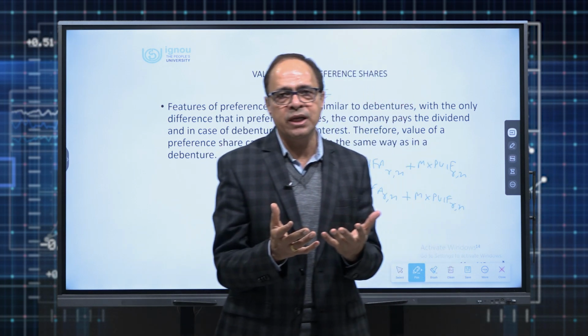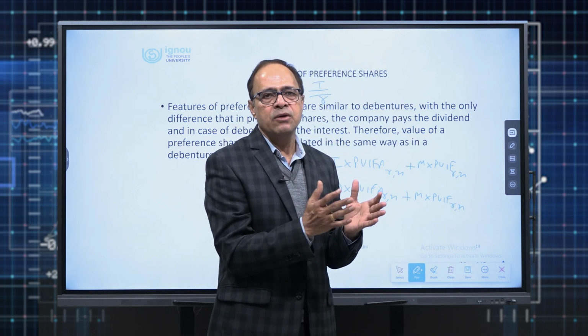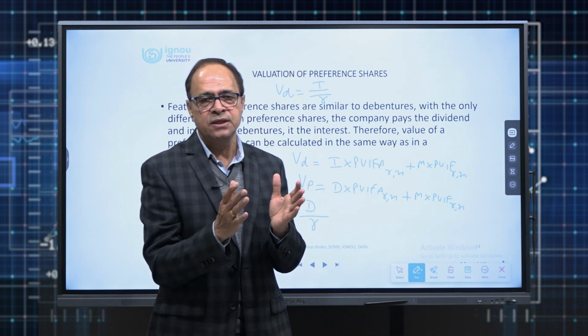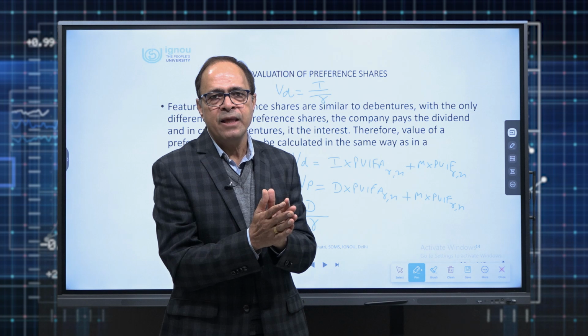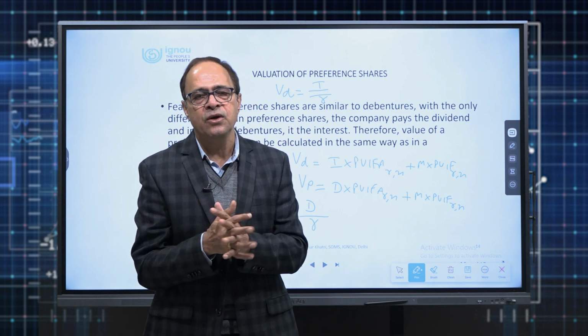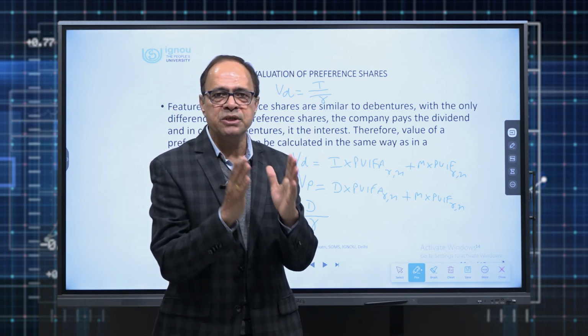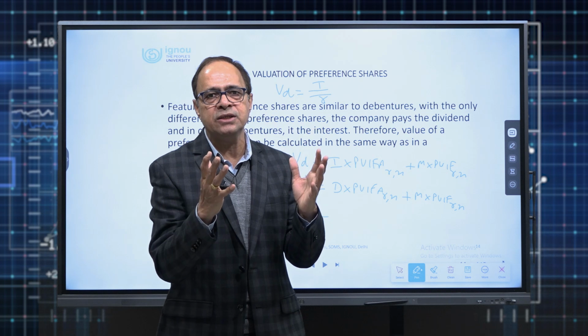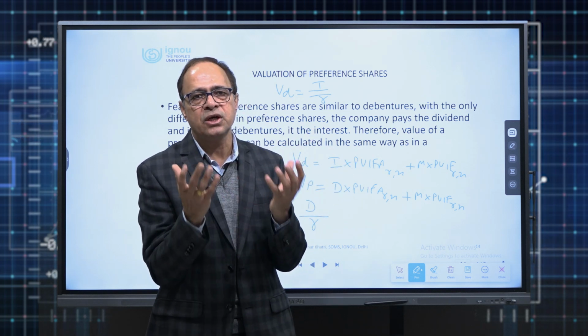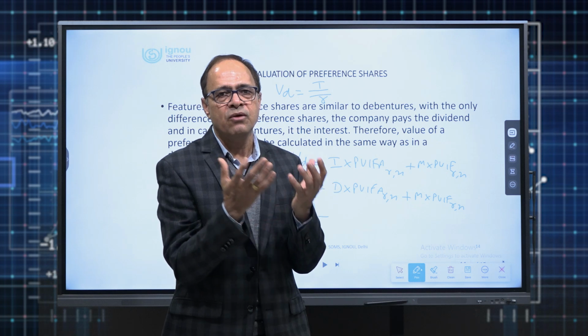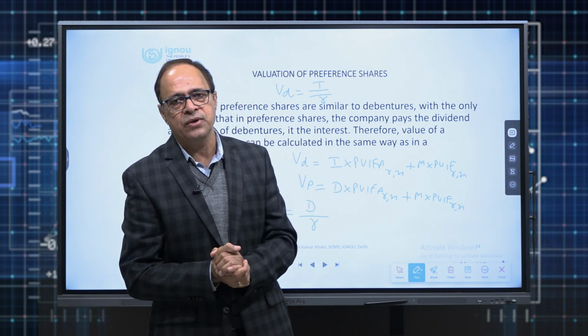So practice those numericals. In the subsequent class, we'll go for the valuation of equity shares. That will be the second conceptual part of valuation of securities. And then in third and fourth lecture of valuation of securities, please don't miss it out. We will have an extensive practice of all the concepts learned for the valuation of securities, that is valuation of debenture, valuation of preference share, and valuation of equity share.